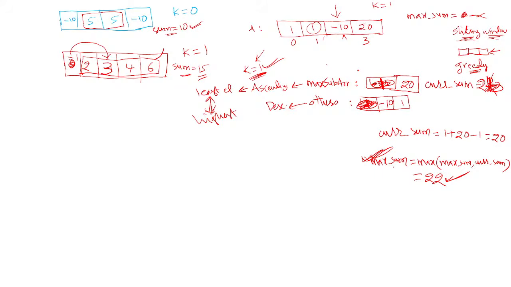20 plus 1 is 21. Okay, so what is max sum? 22 only. Max sum is 22 only.